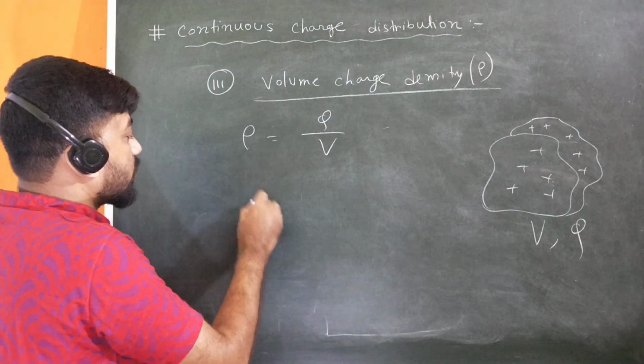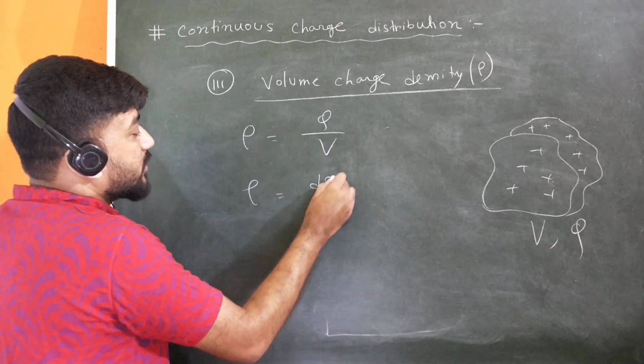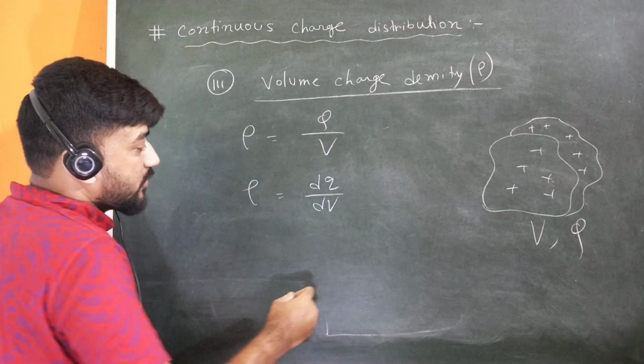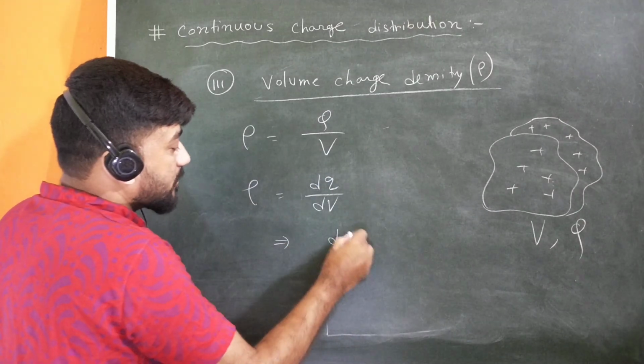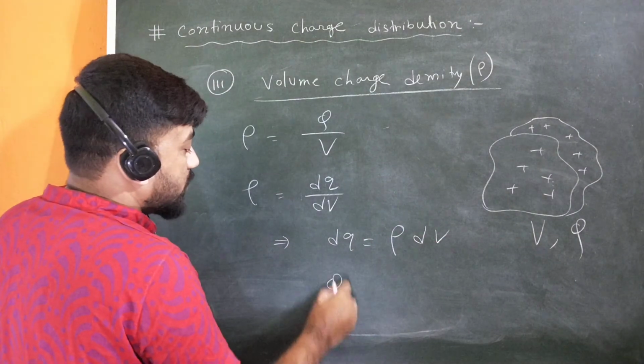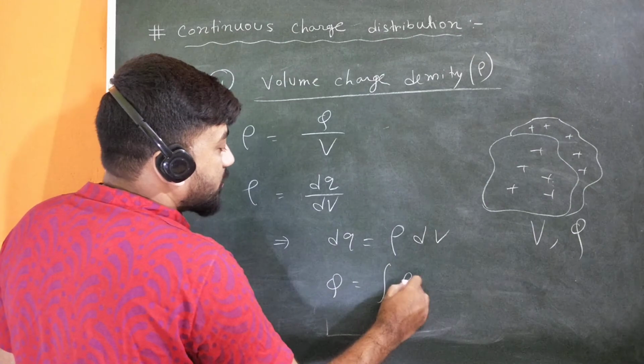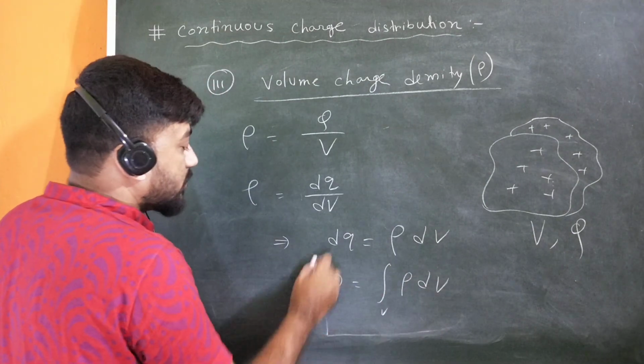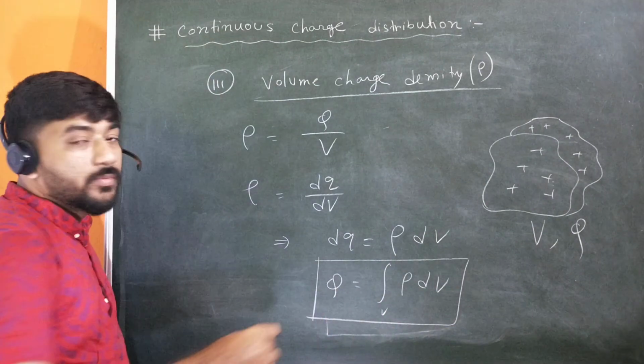But for non-uniform charge distribution, it will be dq upon dV. Now to find the total charge, dq will be rho dV, and Q will be the integration of dq, that is the integration of rho dV, the volume integration, and rho will be a function of V.